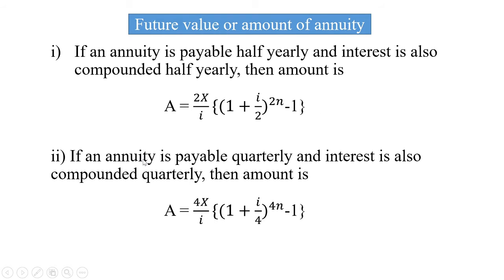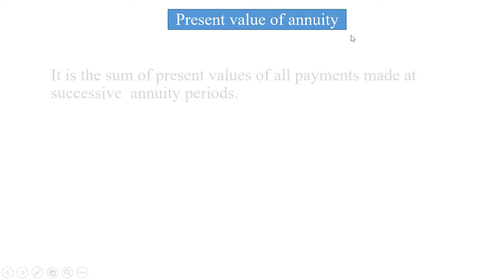If an annuity is payable quarterly and interest is also compounded quarterly, then amount A is equal to 4X divided by I, in curly bracket, another bracket 1 plus I divided by 4 bracket complete raised to 4n, minus 1, curly bracket complete.